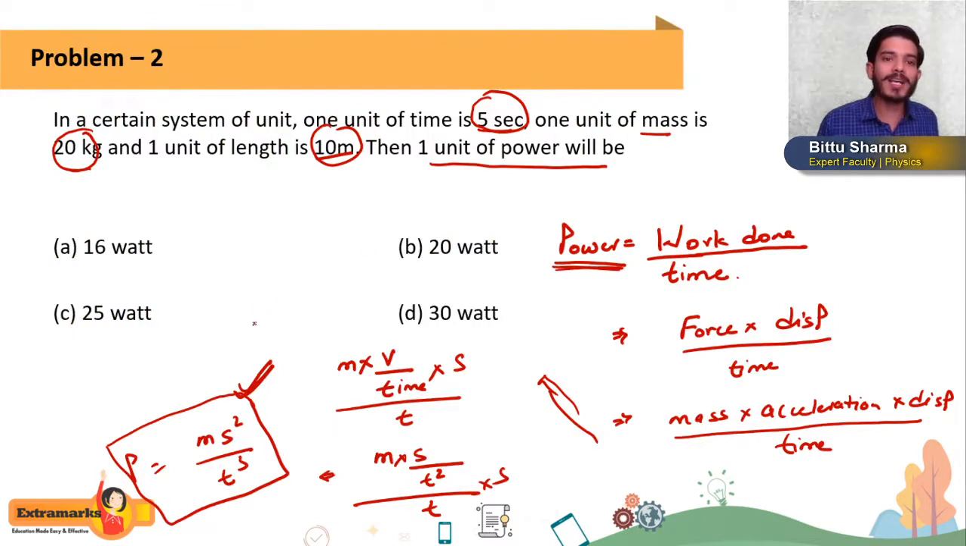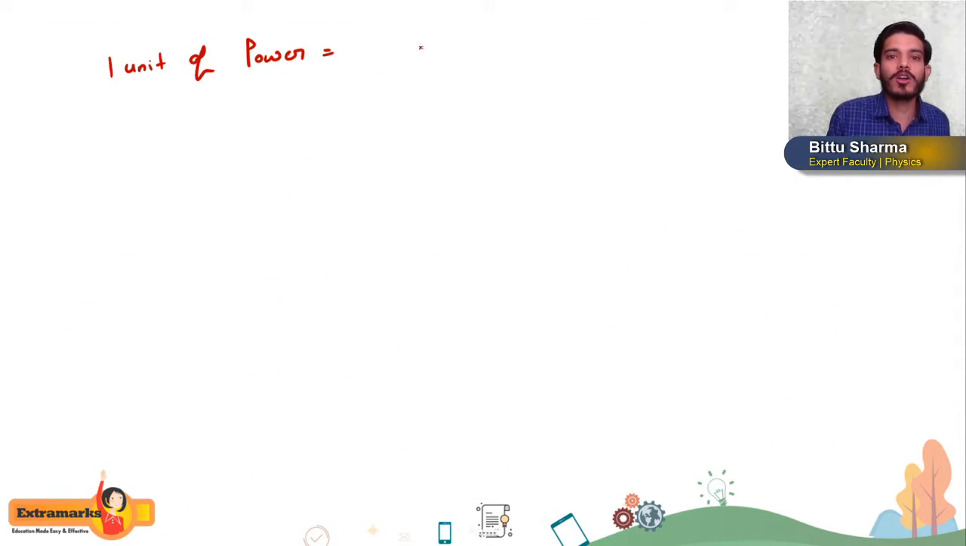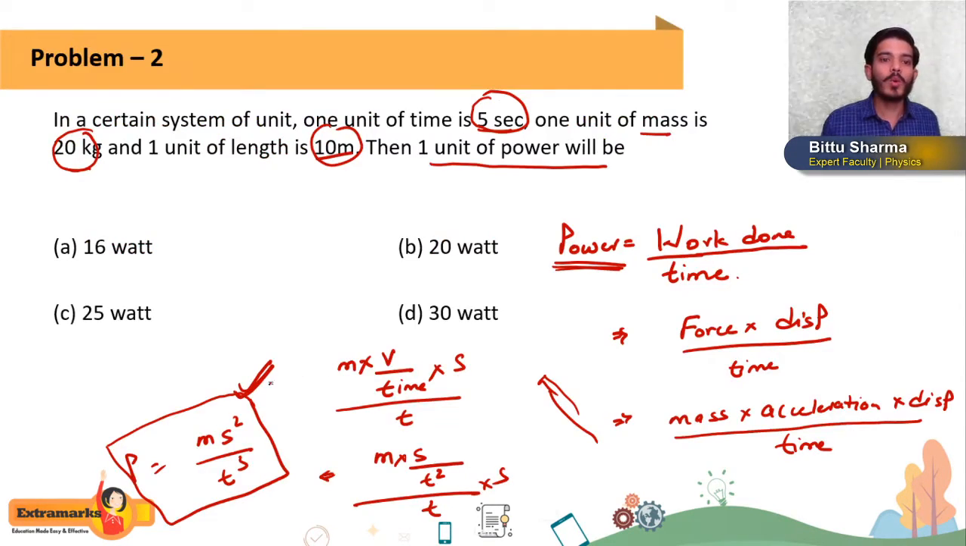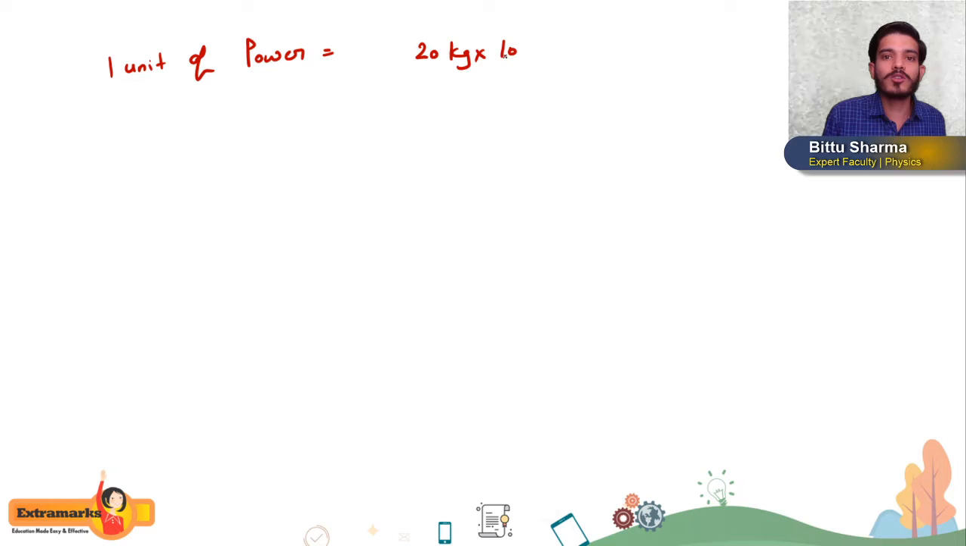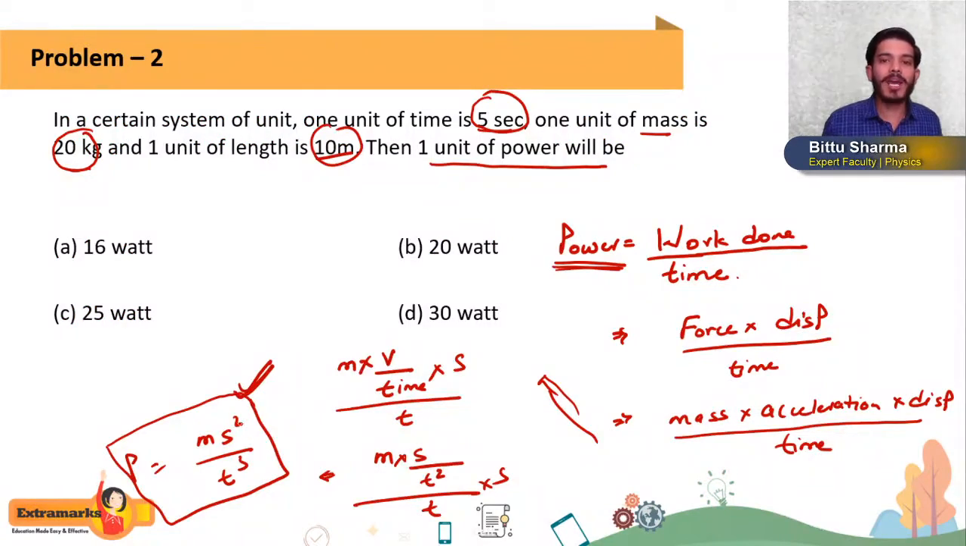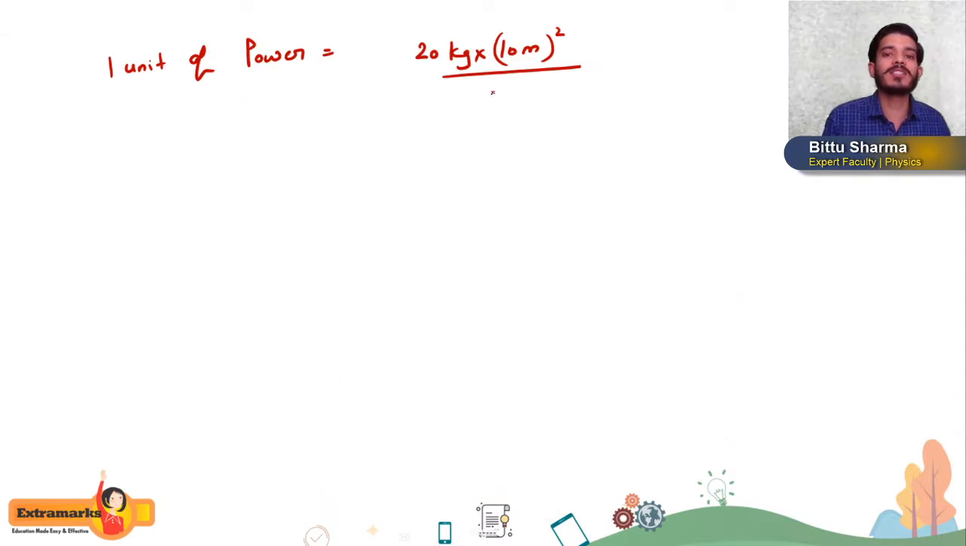Mass how much they gave? 20 kg. So we will write 20 kg into displacement. How much did they give? 1 unit of length is 10 meter. So 10 meter whole square, divided by time cube. Time how much did they give? 5 seconds. So 5 second whole cube. So this will be the unit of power.